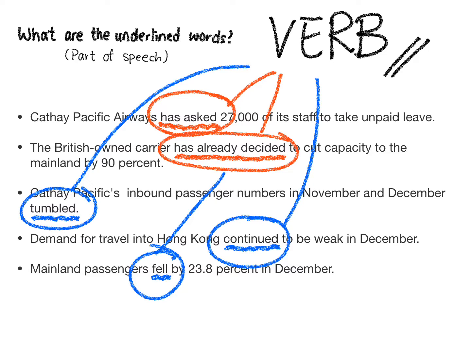For example, we know that Cathay Pacific Airways has asked, so they took an action to ask their staff to take unpaid leave. The carrier, Cathay Pacific, has already decided to cut capacity, so this is the action that they're going to do. So these words, they are verbs and they tell us the action in the sentences.